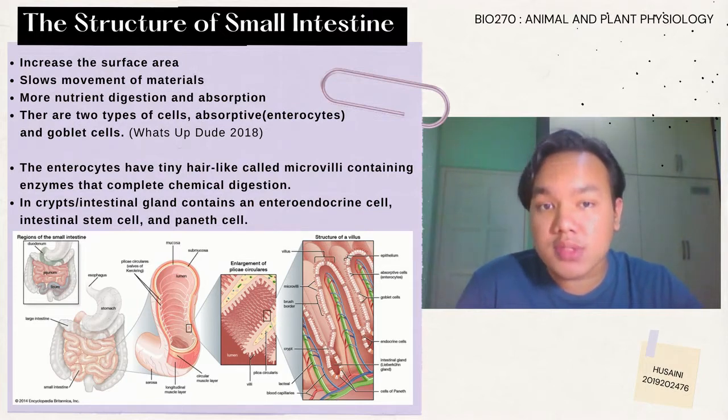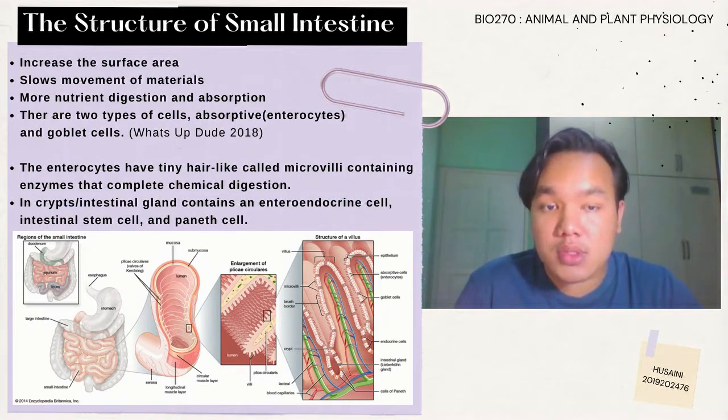There are mainly two types of cells that line the surface of a villus: absorptive cells called enterocytes and mucus-producing goblet cells. The enterocytes have tiny hair-like projections called microvilli, which are also known as a brush border. This brush border contains enzymes that complete the chemical digestion or breakdown of nutrients before absorption takes place. There are also tuft cells, which I believe secrete endorphins and enzymes that make prostaglandins, which are a type of fat that enhance the immune system.